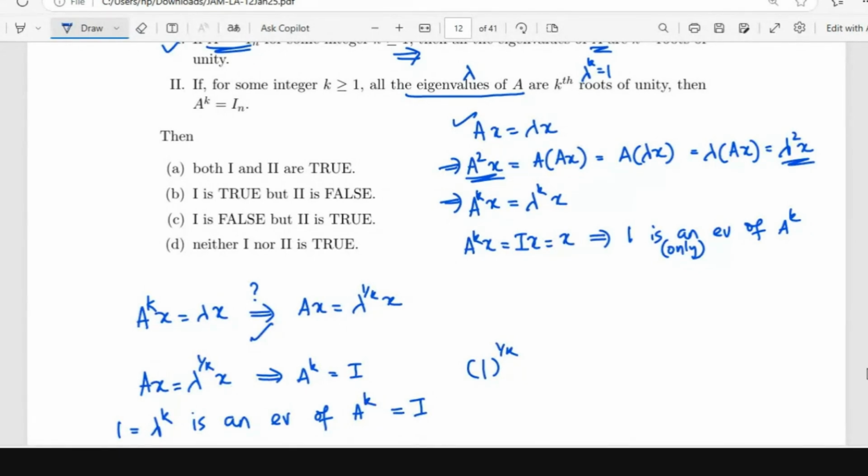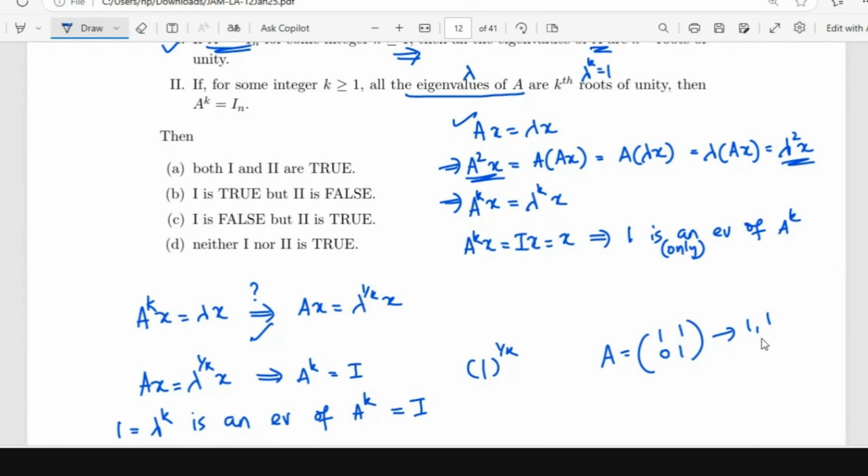With what you said, you have assumed that all the kth roots of unity are eigenvalues of A. So if I take A to be this matrix, say 1, 1, 0, 1, the eigenvalues of A are 1 and 1, right? And the if part of the second statement is satisfied, right? All the eigenvalues of A are kth roots of unity. In fact, they are all 1, 1.